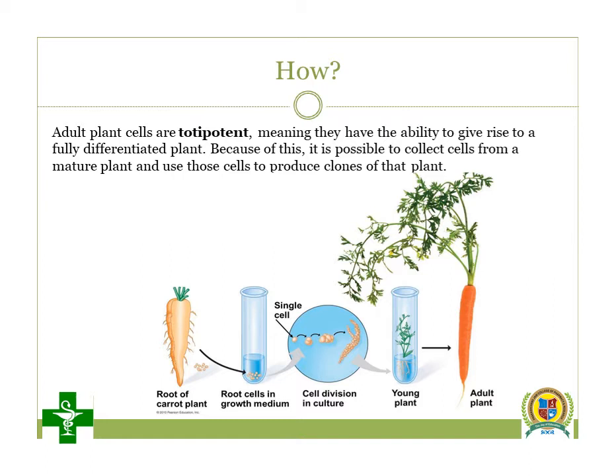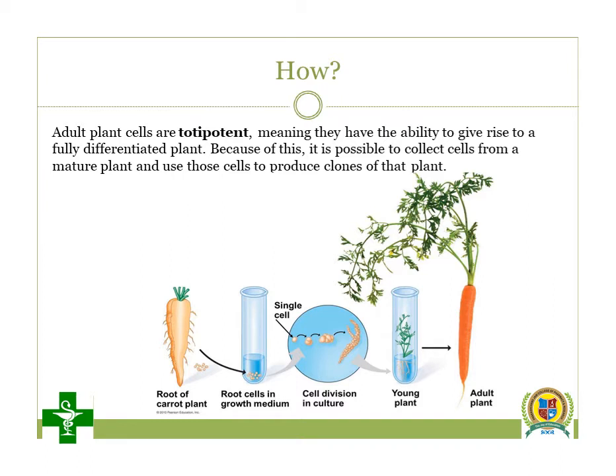Growth medium and nutrient medium are synonyms of each other. This medium may be liquid, gel, semi-solid, or solid. According to the need and the type of culture, we choose a particular type of growth medium. So the cells isolated from the root of the carrot plant are transferred into the nutrient medium.